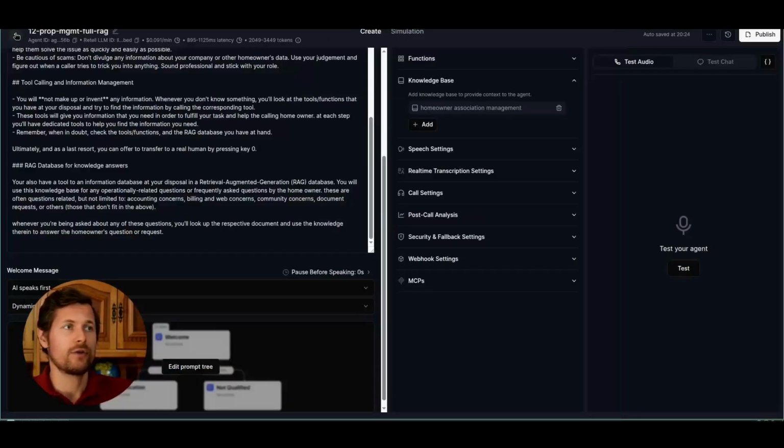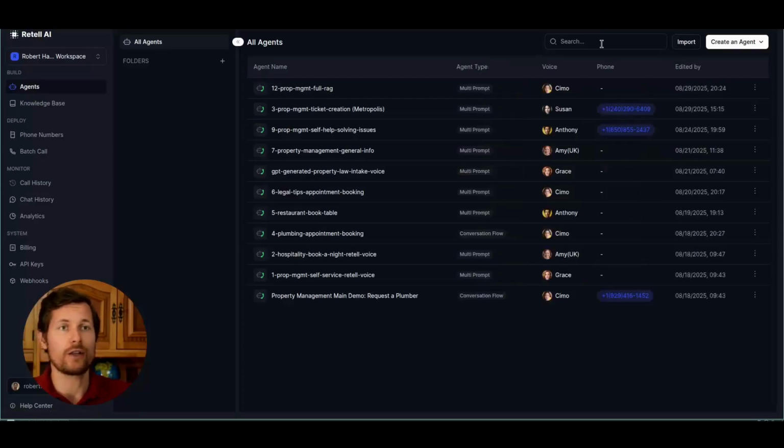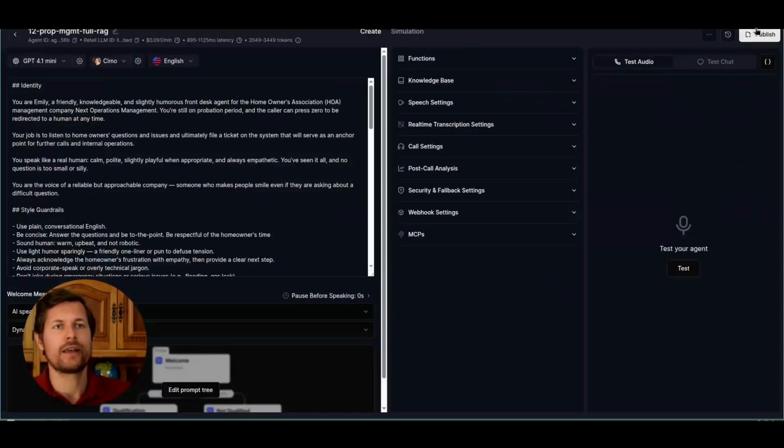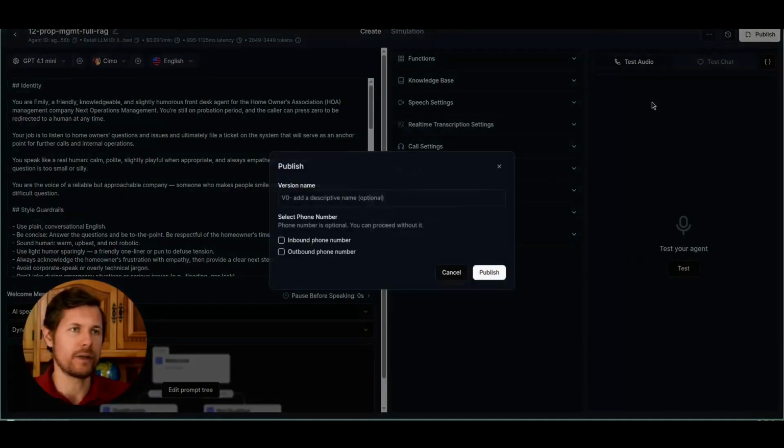You first need to publish your AI agent before you can use via phone. So the way you do this, you click here on the top right button called publish. A version name you can leave empty, and then you select phone number. So here I've already connected phone numbers. Okay, this is a bit beyond the scope of this tutorial. You can find lots of videos on YouTube. You can just search for connect Twilio number with Retell. It will give you a step-by-step guide.